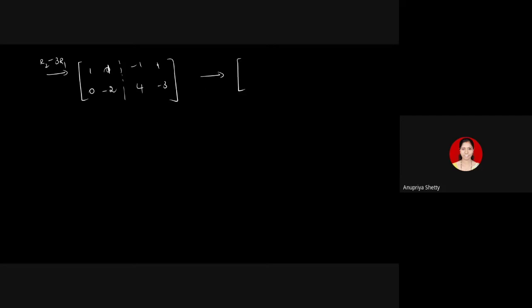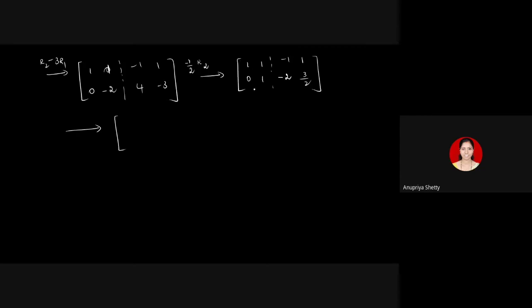What shall we do next? We can make this entry minus 2 to 1, the second row's pivot. I have to multiply by minus 1 by 2 to the second row, minus 1 by 2 into R2. 1, 1, 0, 1, minus 1, 1. This becomes 2, no, minus 2 when you divide by minus 2. And then minus 3 by minus 2 becomes 3 by 2.